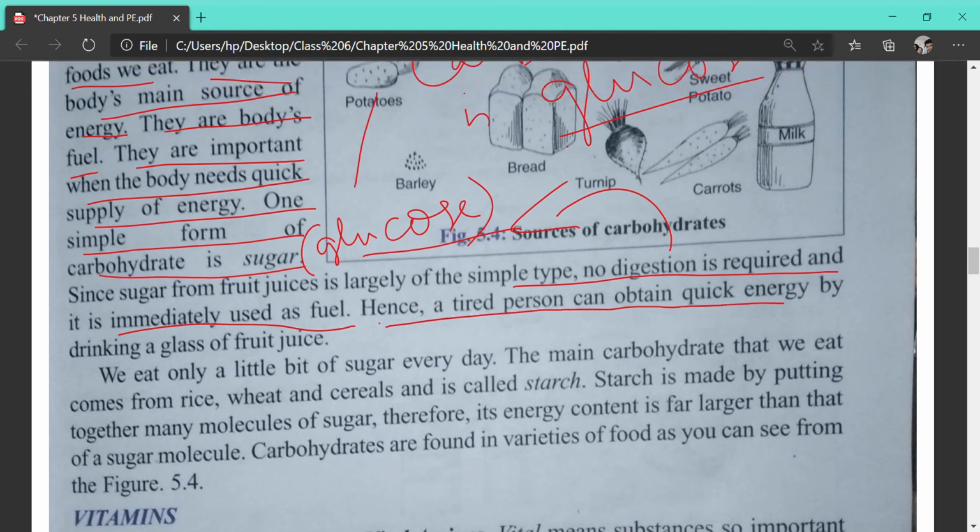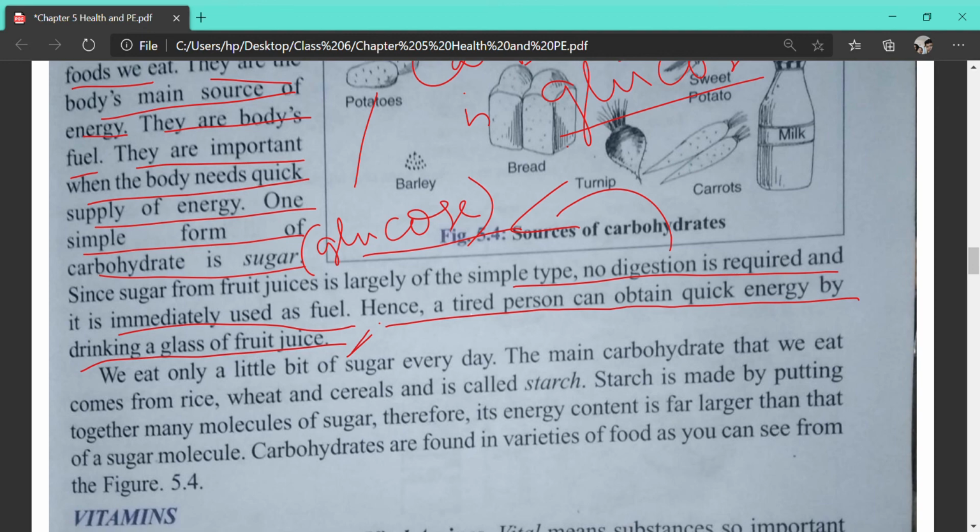Hence, a tired person can get energy by drinking a glass of fruit juice. In the exam, if in place of glucose I give you sugar, then sugar is also the right answer, because in this book sugar has been mentioned, but otherwise the right answer is glucose. I am only teaching you, and the other sections are not taught by me, so they may make a mistake.